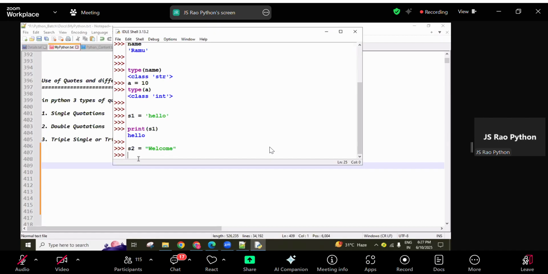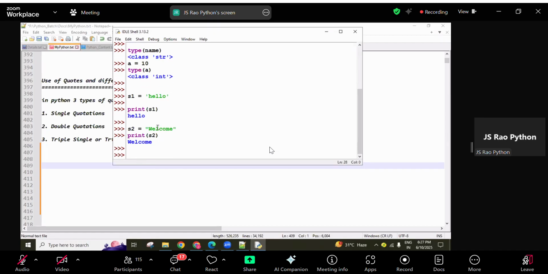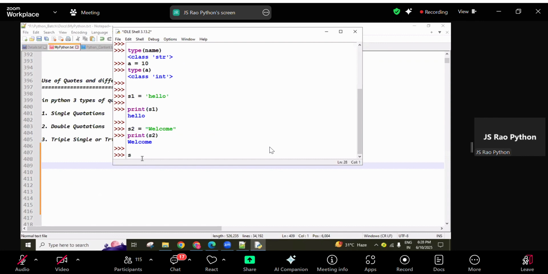For example, I'm using welcome, and then print s2. So welcome is printed. Here, if we open with a double quotation, we have to close with a double quotation only. Don't create one single quotation and one double quotation. Open and close must both be the same type of quotations. It may be single or double quotation, no problem.